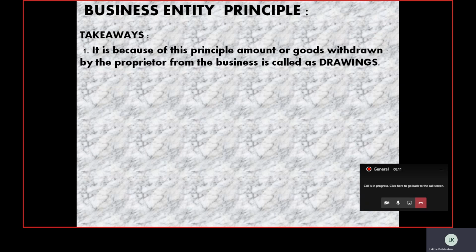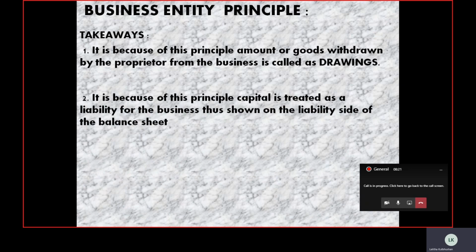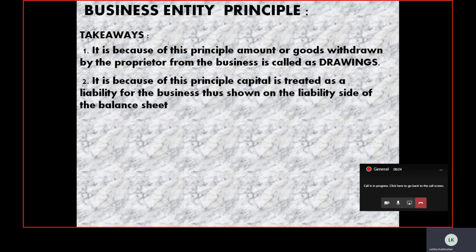So the term drawings is derived or coined simply because of this particular principle. Now let us see some more accounting practices which we follow based on this principle. A very interesting concept comes here.